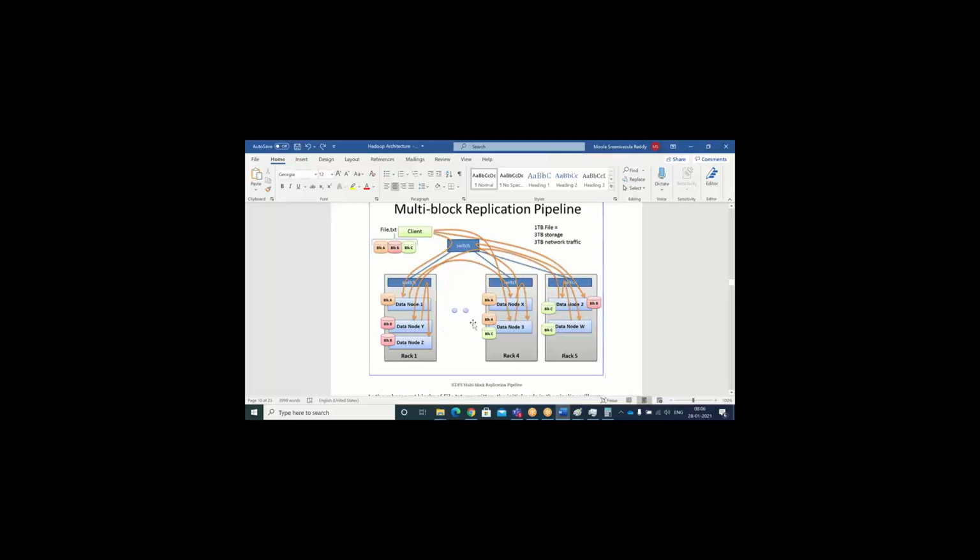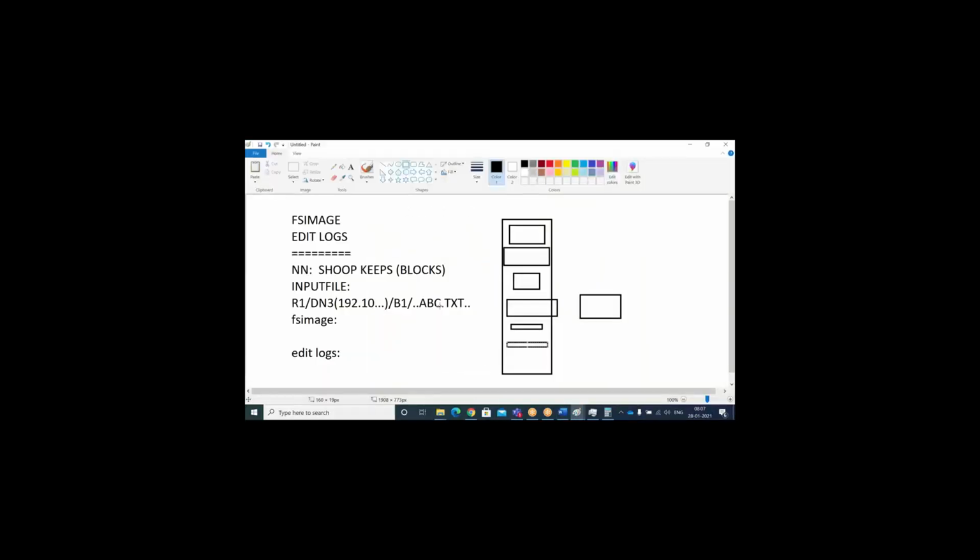This is the imaginary concept. Multi-block replication pipeline: how replication is going to act. Okay. This is the FS image and edit logs concept. I will show you the FS image and edit log file also.